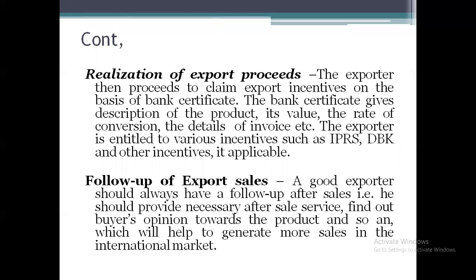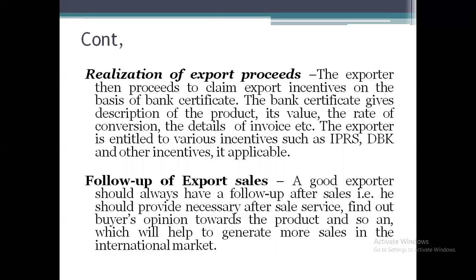Next, realization of export proceeds. The exporter then proceeds to claim export incentives on the basis of the bank certificate. The bank certificate gives the description of the product, its value, the rate of conversion, the details of the invoice, etc. The exporter is entitled to various incentives such as IPRS, DPK, and other incentives if applicable.